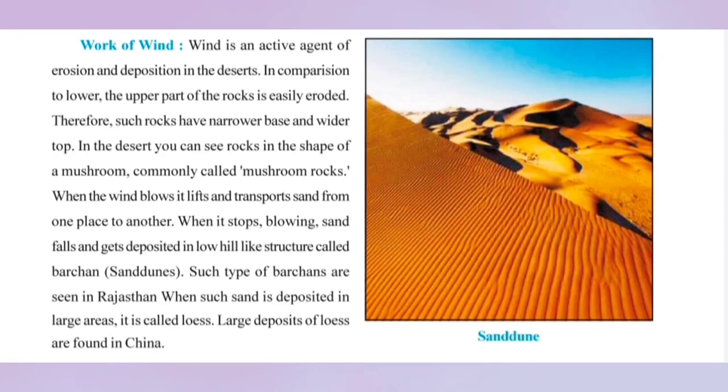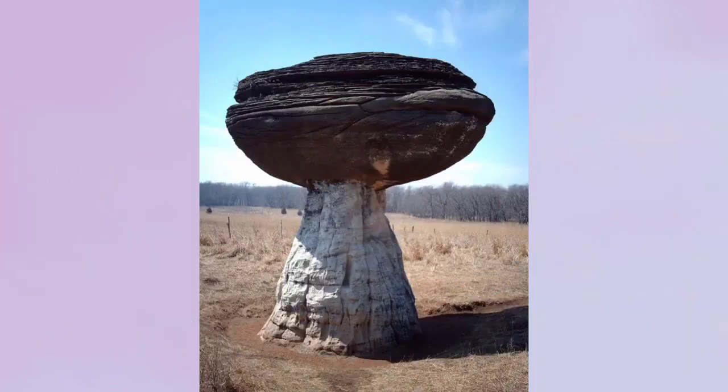It's a very interesting phenomenon that is seen in desert areas in Rajasthan. Here you have a big structure which seems like a mushroom, but it is not really a mushroom; it is made up of rocks. So mushroom rock is again a kind of erosional feature that is due to wind action.